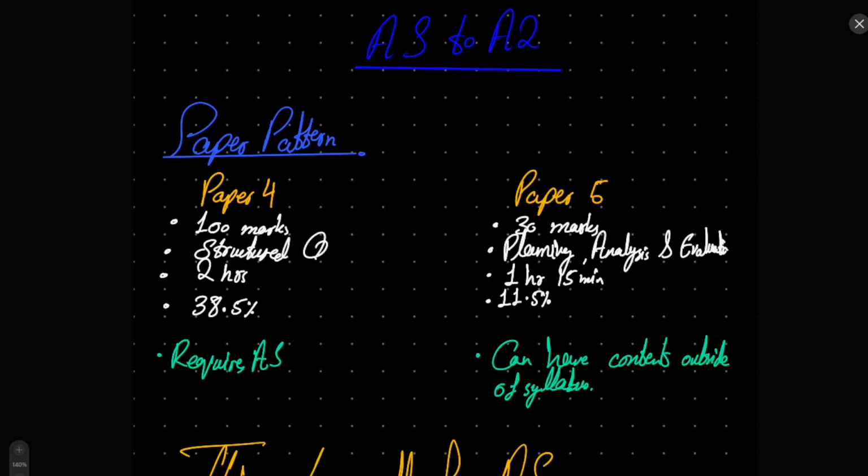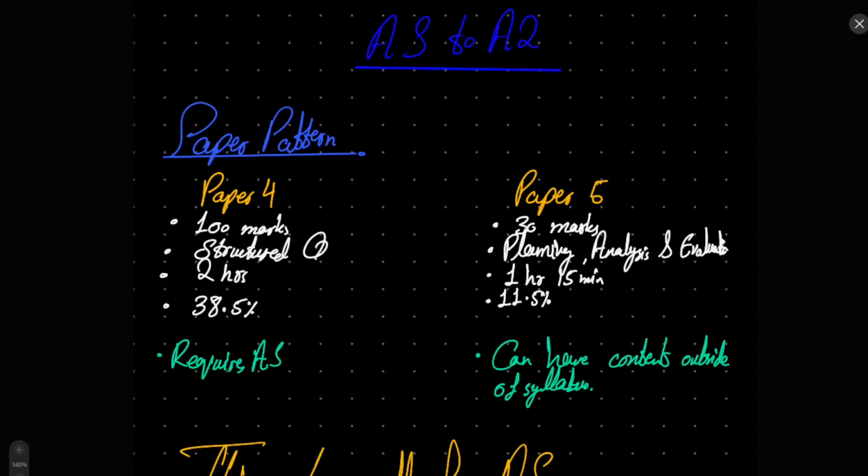The new thing that you will face is a very different type of structured question, usually a lot closer to paper 2. The paper I'm talking about right now is paper 4, which has a lot of similarity to paper 2. But even then, you will not face as much similarity, because paper 4 is larger, right?